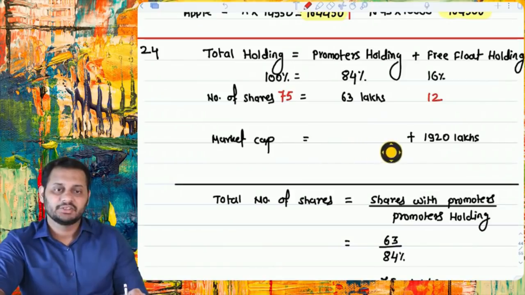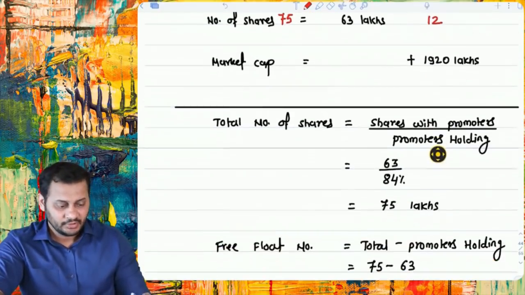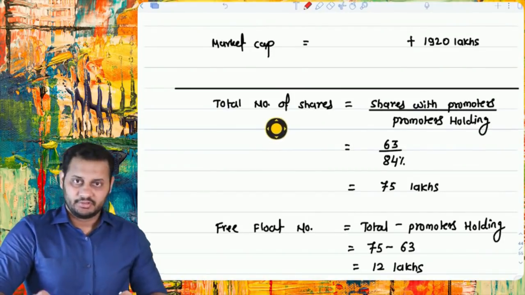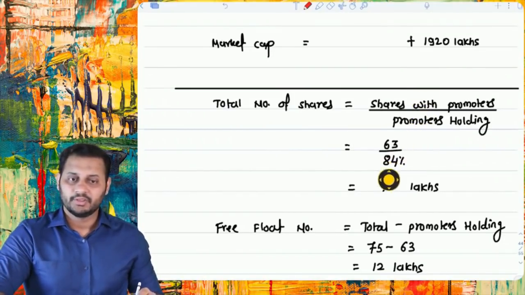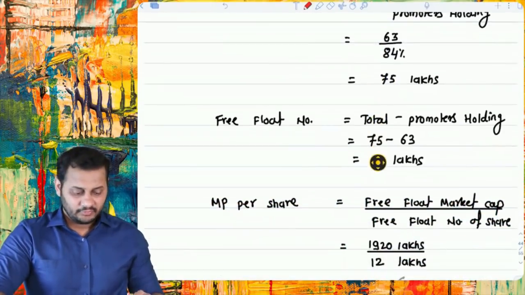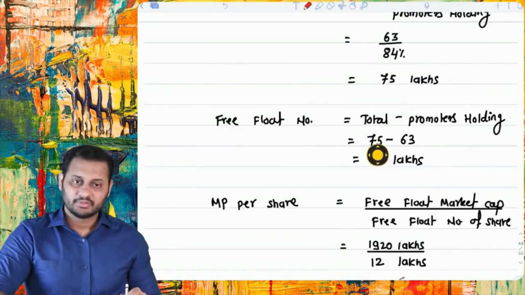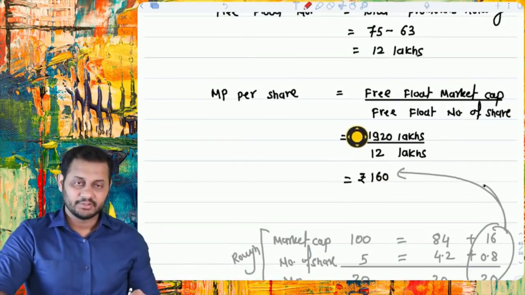Market capitalization of free float is given as 1920 lakhs. Now we have to calculate the total number of shares. We started the answer from here. Shares with the promoter divided by promoters holding will give you 75 lakh: 63 divided by 84%. Now free float number of shares is 12 lakh because 75 is total, 63 is held by the promoters. Then market price is very simple. The market capitalization of free float and the number of shares of free float will give you the market price.